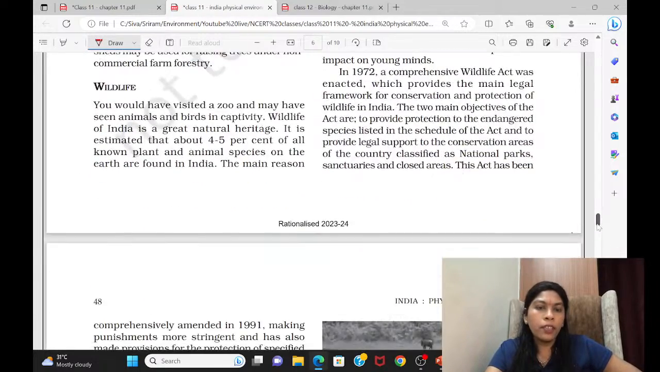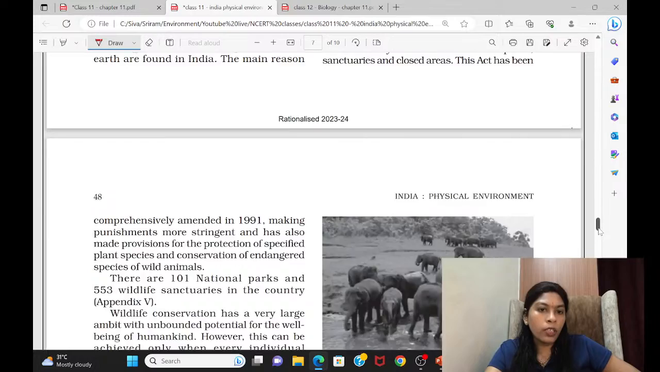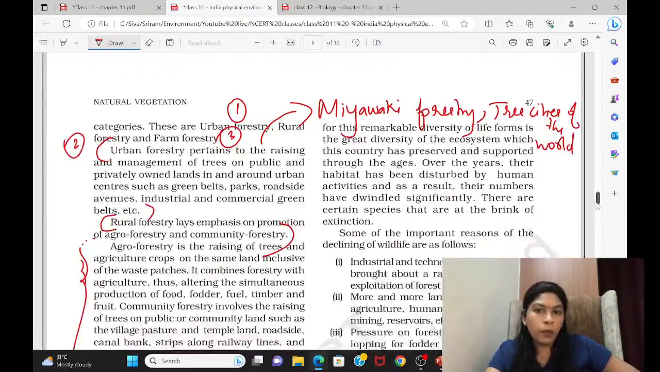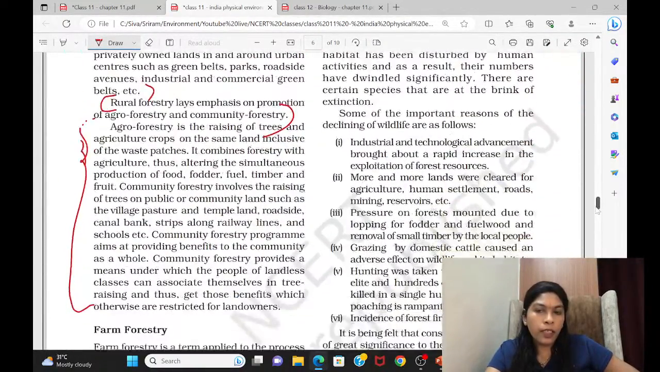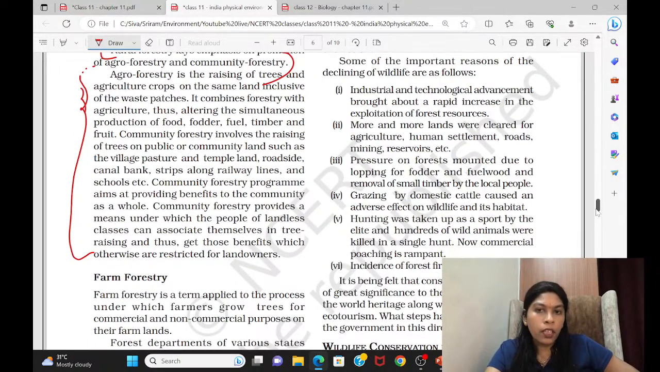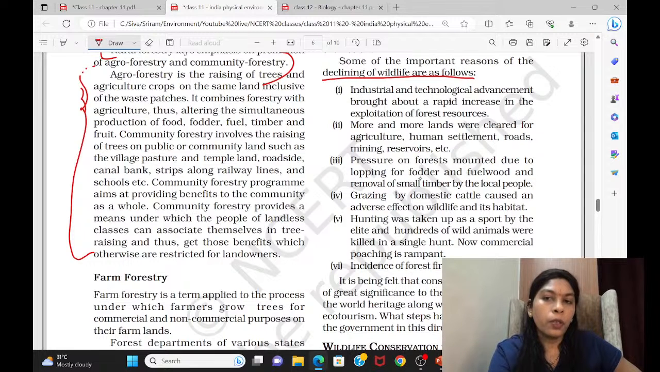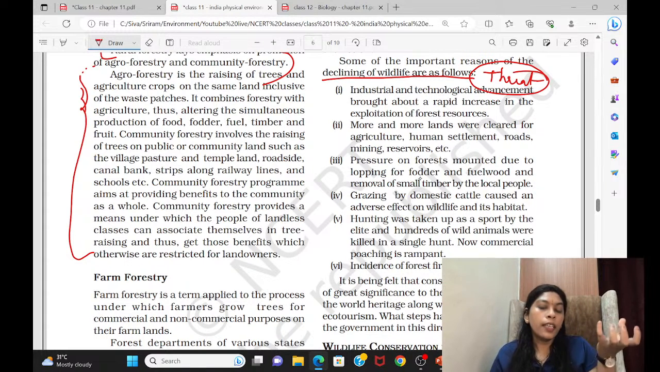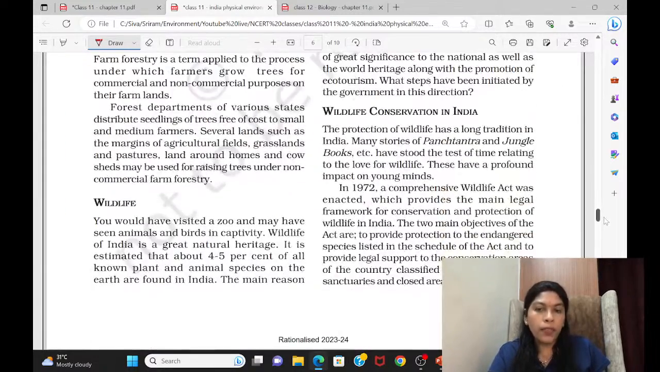Then come to wildlife. We have already discussed wildlife a lot, and here the same thing is given. So you can also give a reading. These are the threats faced by wildlife. If you want, you can note these threats faced by biodiversity. Why is biodiversity decreasing? You have to know these are some of the reasons that there is a fall of biodiversity in particular places, which is posing a threat to wildlife.